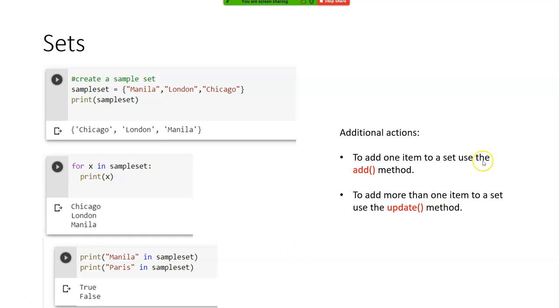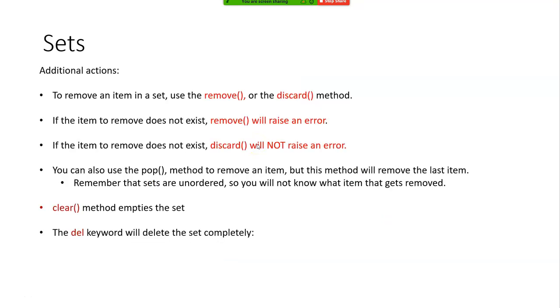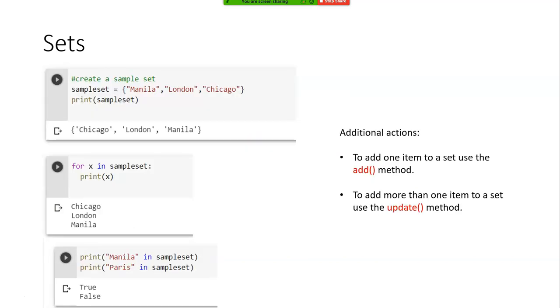So to add an item, use the add method, but understand that it may go and put it anywhere it wants. To add more than one item, I use an update method. Clear? Okay.